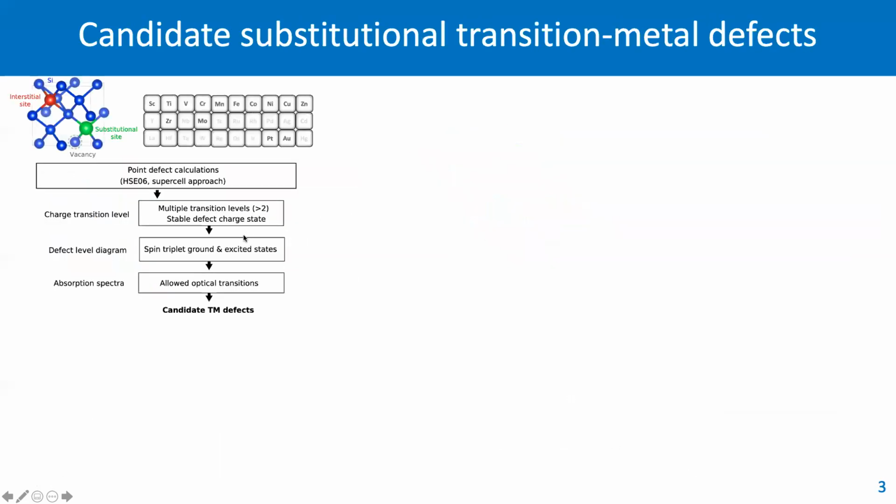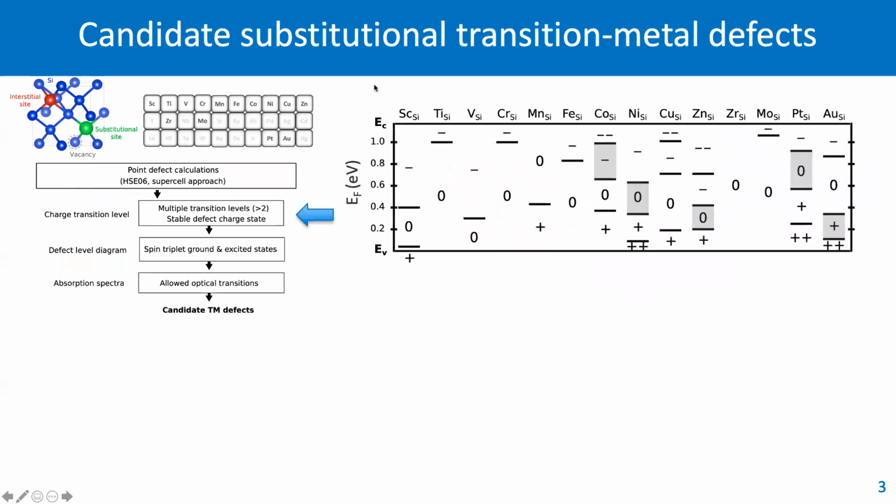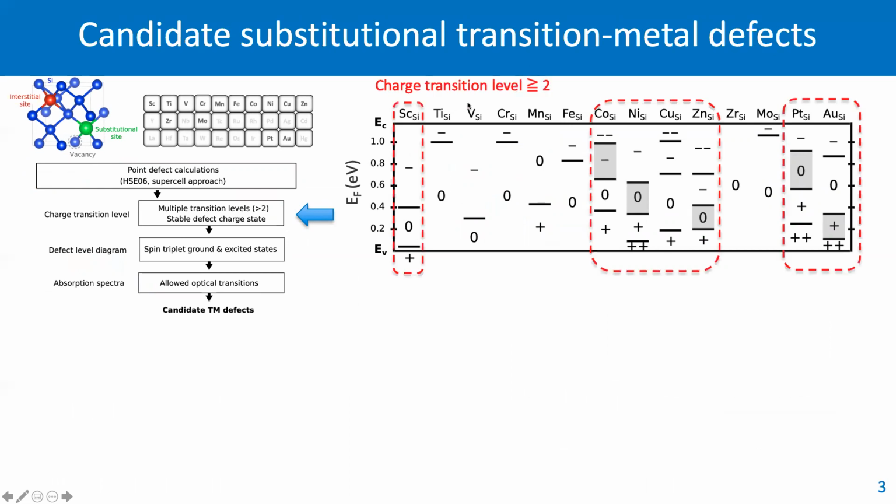So here, let me use the substitutional transition metal defects as an example to illustrate our workflow. We first look at the charge transition level. The y-axis is the Fermi energy. Those signs indicate the stable charge states at a given Fermi energy. Now, applying the criterion of at least 2 transition levels, we identified scandium, cobalt, nickel, copper, zinc, platinum, and gold as possible candidates.